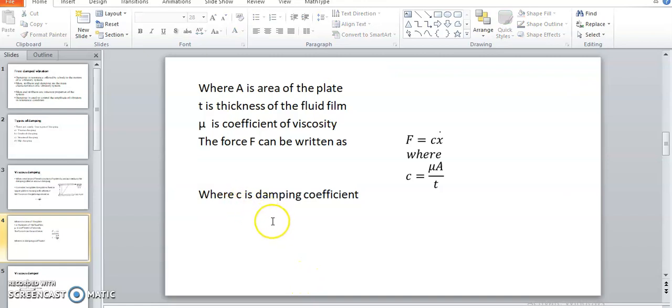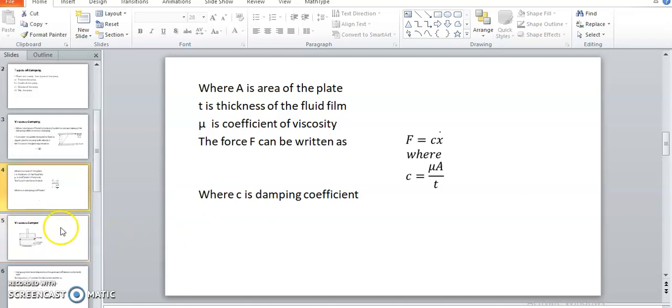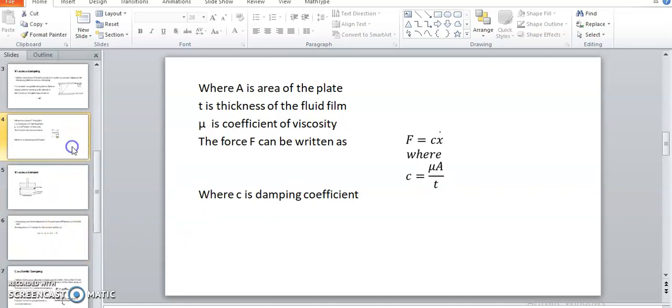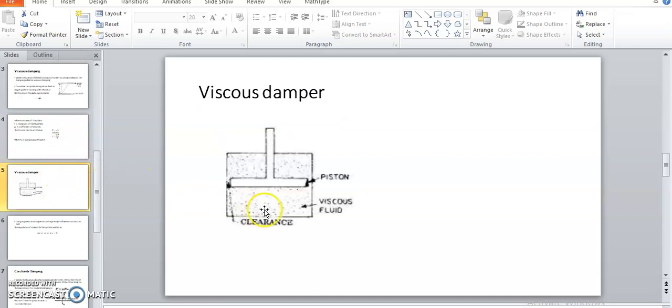So this c we introduced in the equation of motion further. Again, this damping is provided by means of a damper, and that damper arrangement is like this. So one cylinder is present.